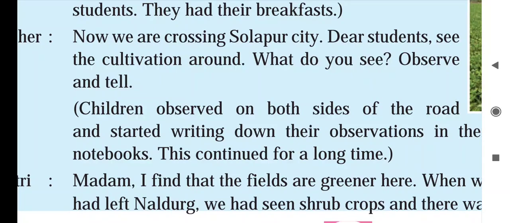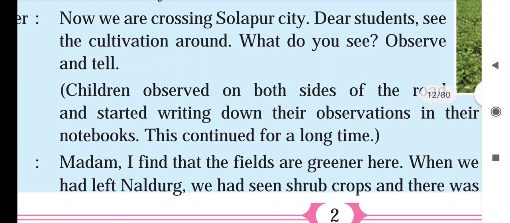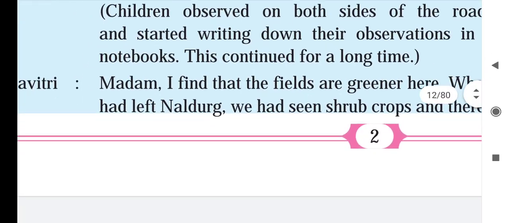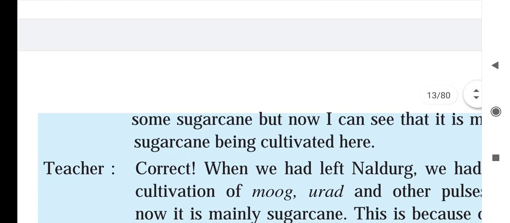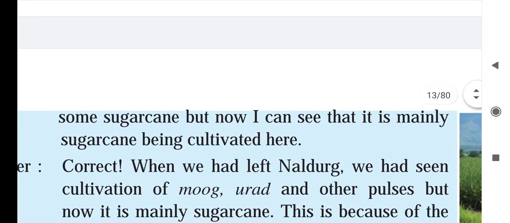Savitri said, Madam, I find the fields are greener here. When we left Naldurg, we had seen shrub crops and there was some sugarcane, but now I can see that mainly sugarcane is being cultivated here.